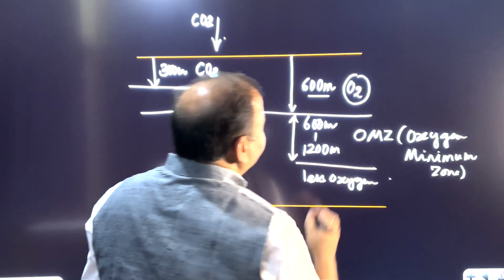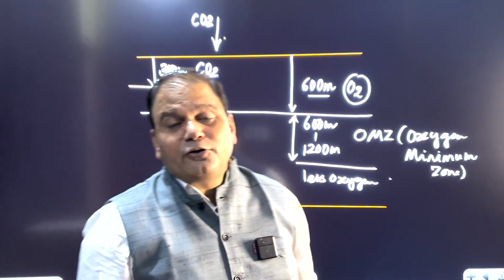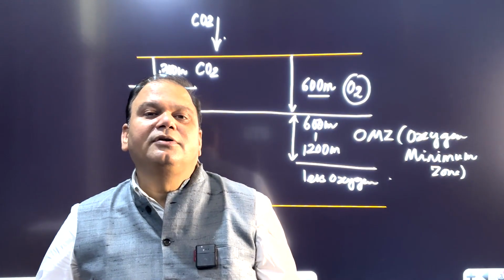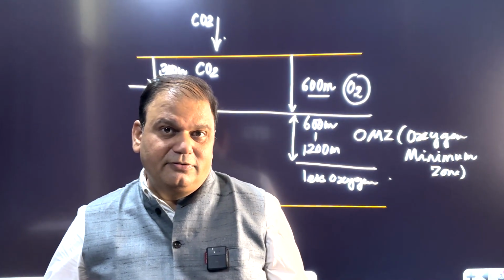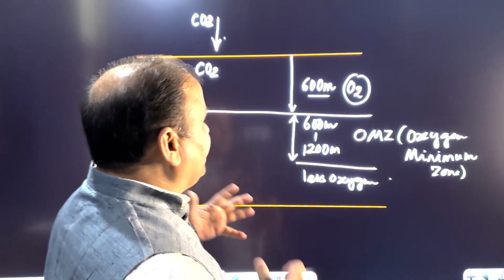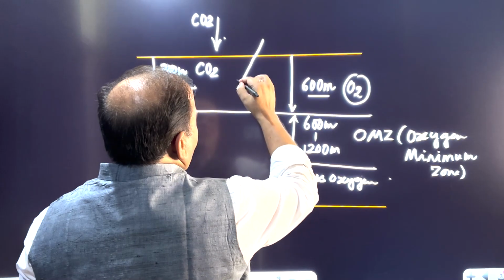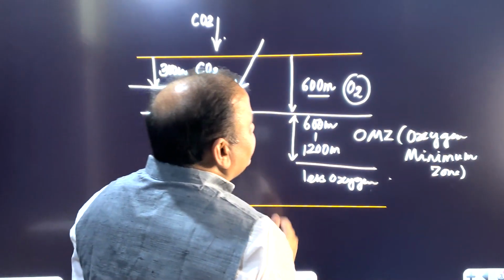But the question is, if we talk about the marine organisms which live at a greater depth, how do they survive? Because the penetration of sunlight is not to a greater depth inside the ocean.